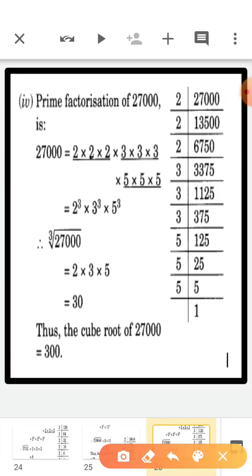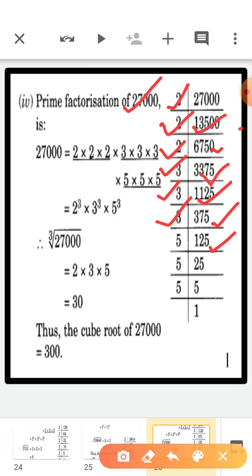Next part is you need to find the prime factorization of 27,000. So 27,000 divided by 2 is 13,500. Divided by 2 again gives you 6,750. 6,750 divided by 2 is 3,375. Divided by 3 is 1125. Divided by 3 is 375. 375 divided by 3 is 125. Then all are multiples of 5.